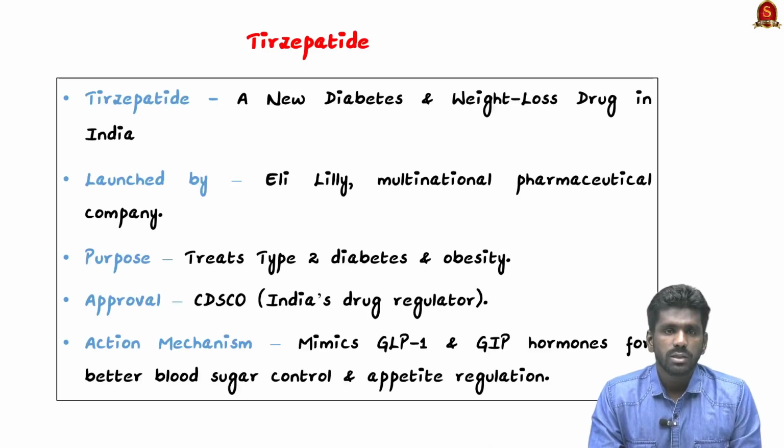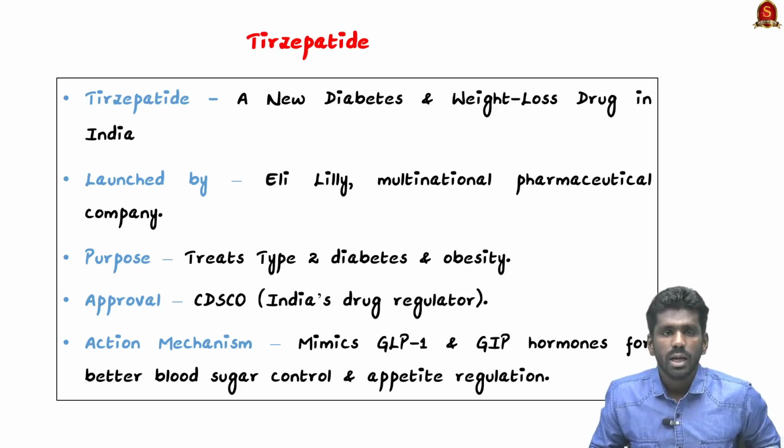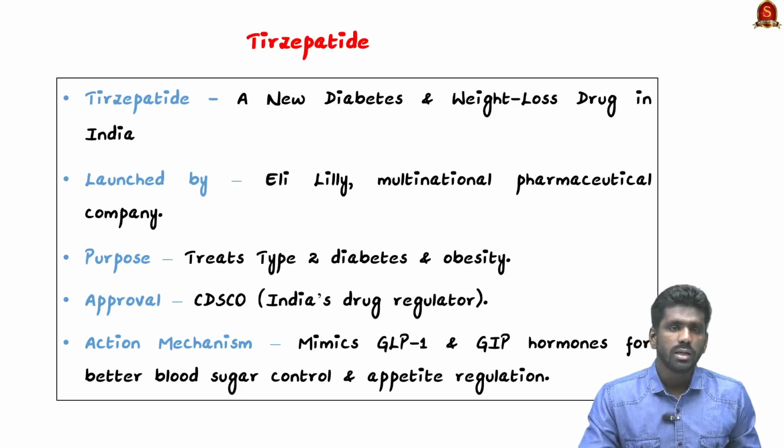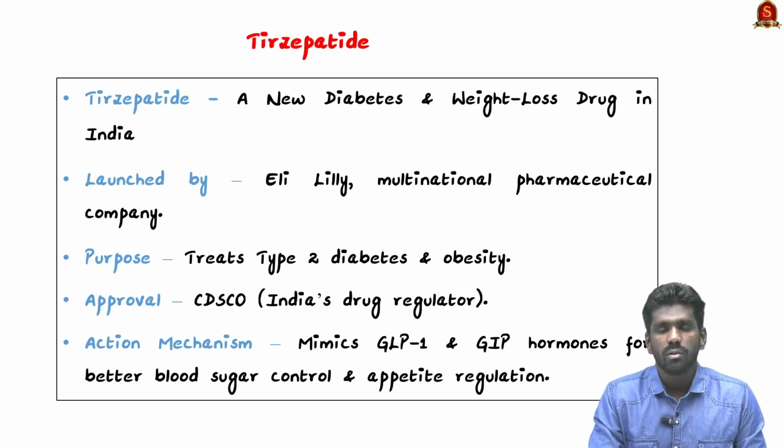Here we are going to discuss Tirzepatide. This is a new diabetes and weight loss drug introduced in India. Eli Lilly, a multinational pharmaceutical company, has officially launched this drug in India. This drug is considered a major breakthrough in the treatment of type 2 diabetes and obesity. So this is the first significant medicine to enter the Indian market to treat type 2 diabetes and obesity.